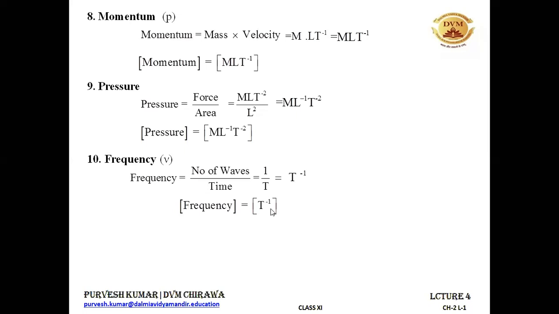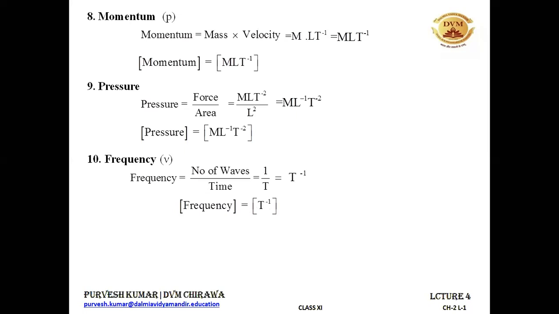One more thing that I want to tell you: in this T minus 1 dimension, the M term is missing and the L term is also missing. Similarly, when we found the dimensions of density, the T term was not there.